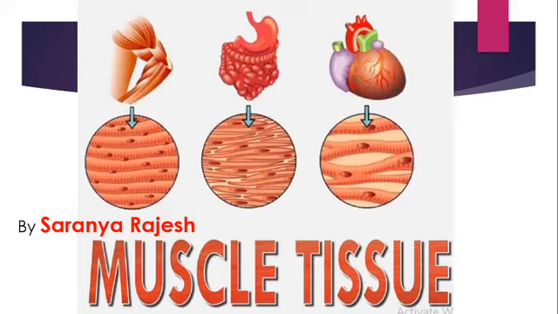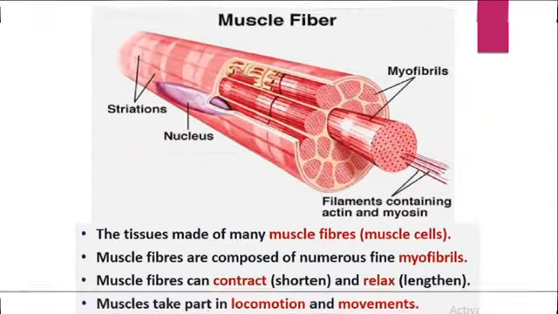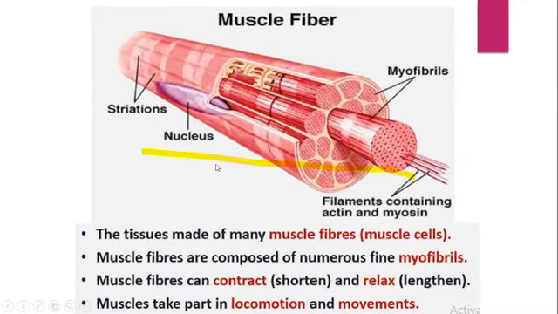In this session, we are going to discuss the muscular tissue of class 11. You know that muscular tissue is the tissue which helps us with locomotion and movement. Here you can see the muscle fibers bundled together. In this you can see small bundles of myofibrils, which are actually the muscle cells.